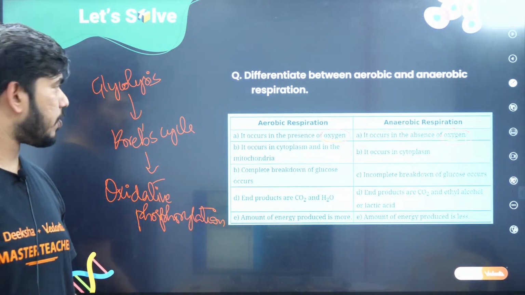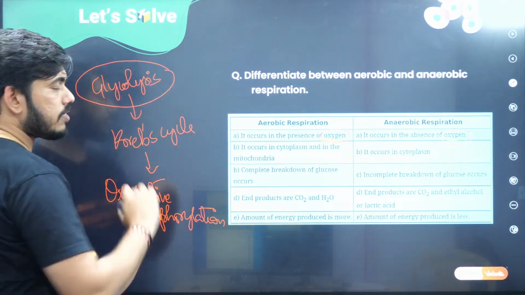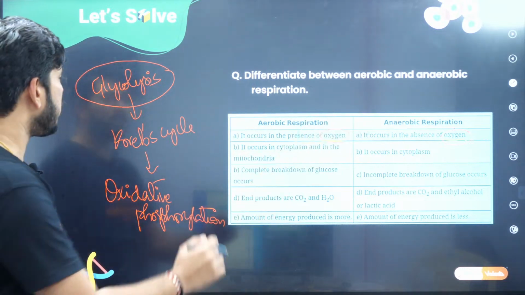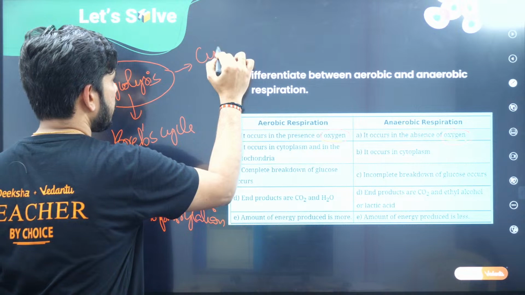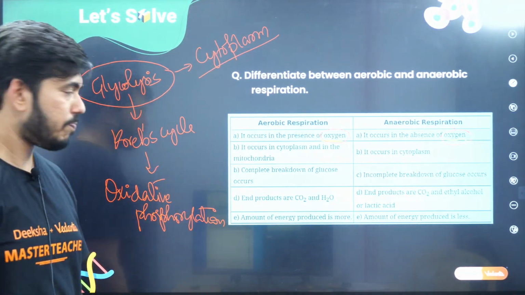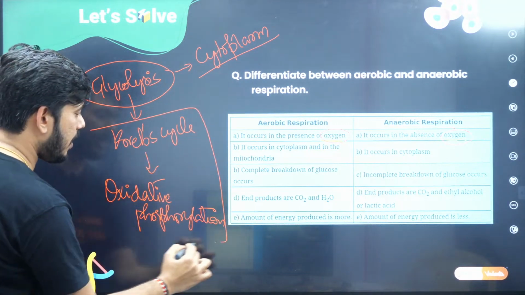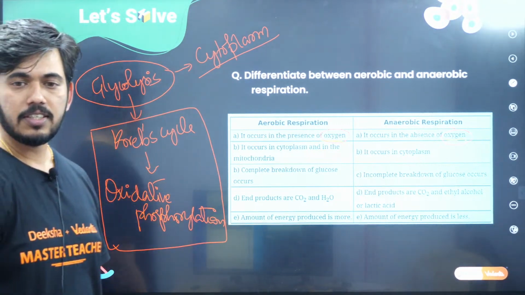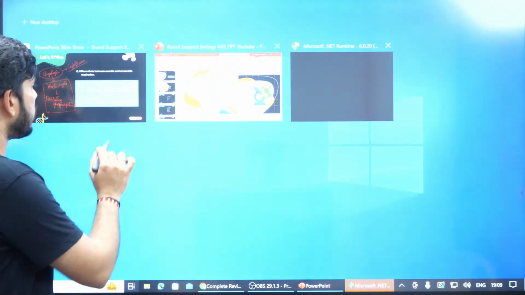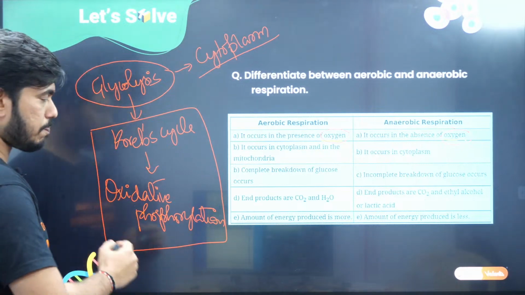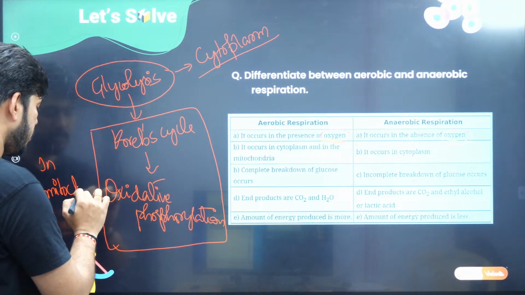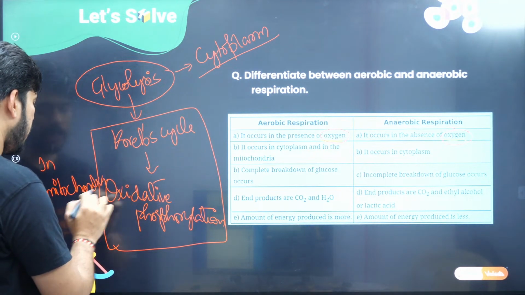Okay, oxidative phosphorylation. Whereas glycolysis is common for both aerobic and anaerobic respiration, it generally takes place in the cytoplasm. Where does it take place? It takes place in the cytoplasm. When it comes to the Krebs cycle and oxidative phosphorylation, this takes place in the mitochondria. I hope you can remember.